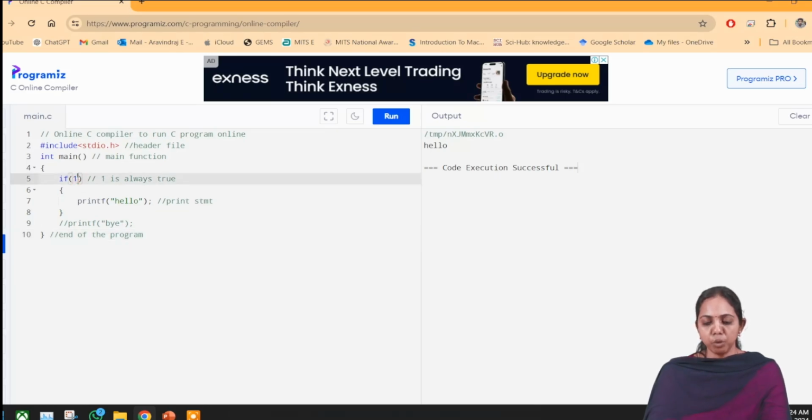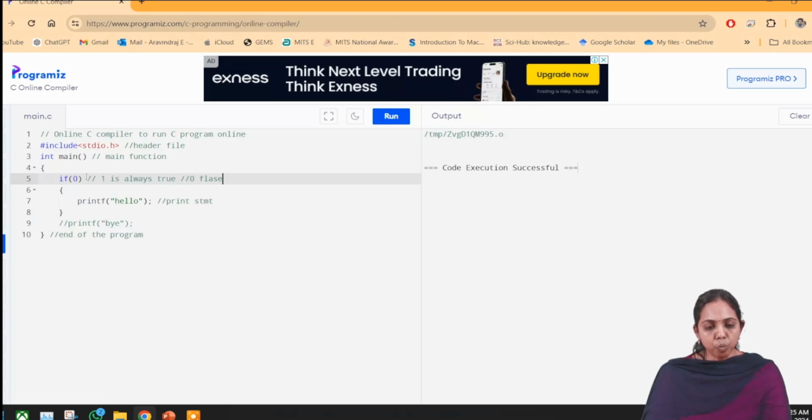Now I'm going to change it to zero. What will happen if I change it to zero? Now see the output. Nothing is displayed on the output. That is the meaning of zero. Zero always represents false.